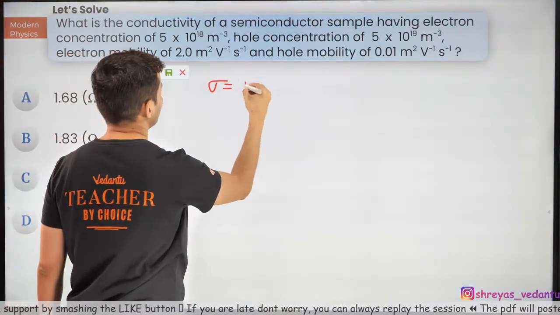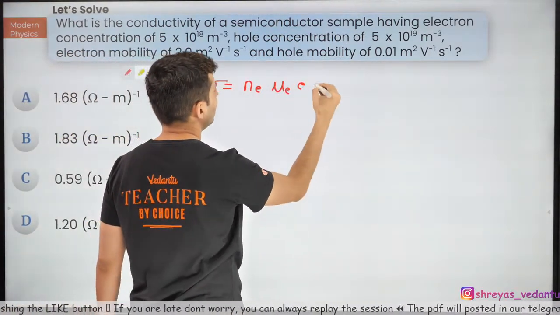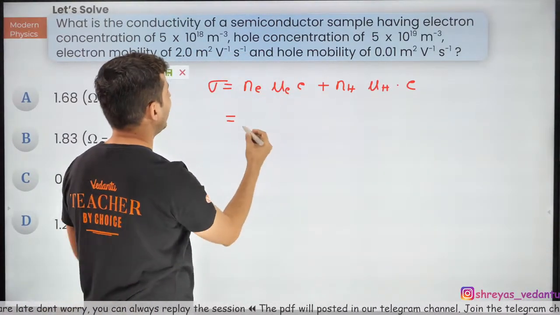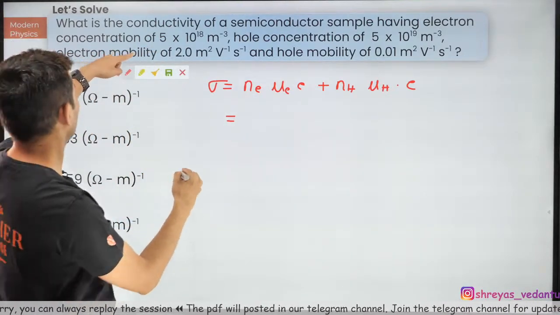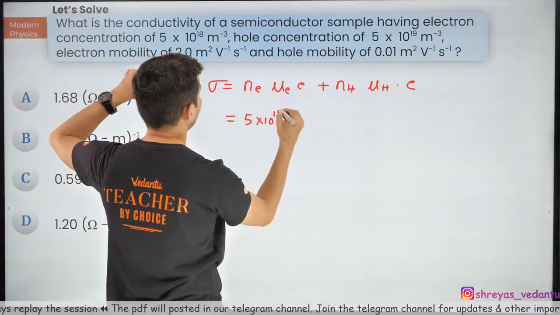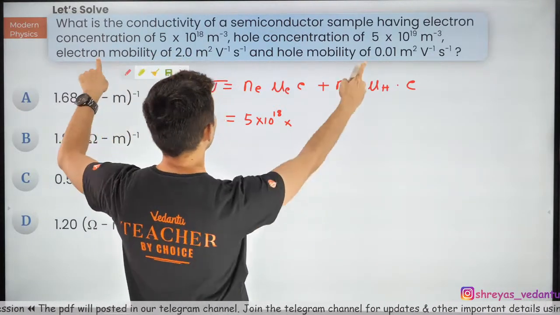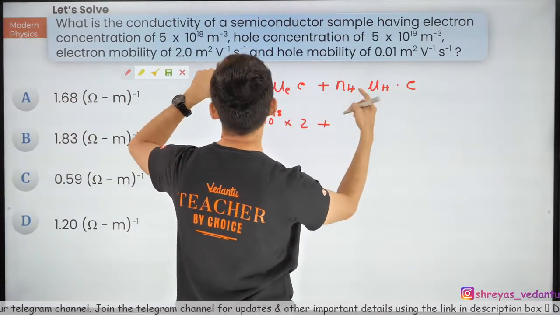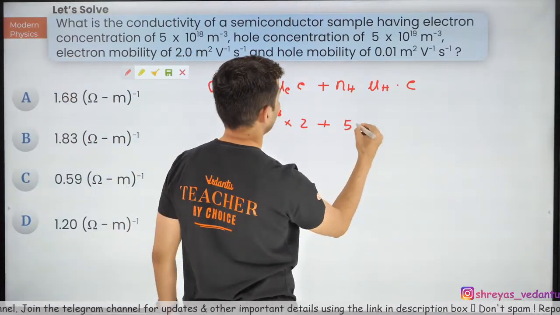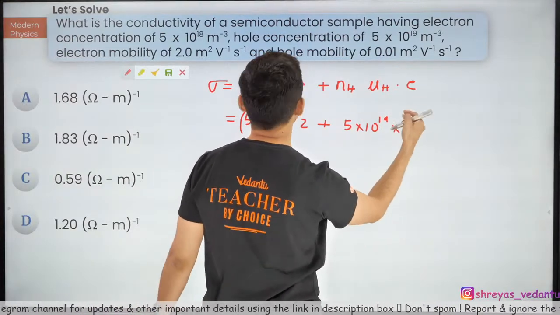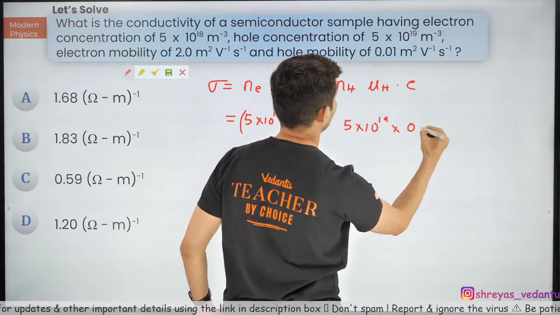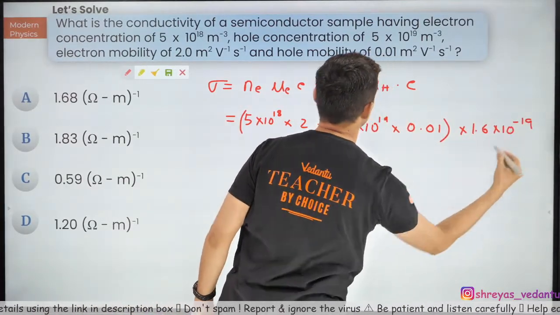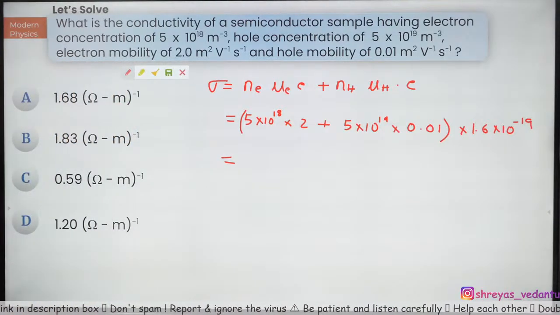Okay, the conductivity, I just told you, it is N_e mu_e E plus N_h mu_h E. So E is common, so N_e, what is N_e? Electron concentration 5 into 10 to the power 18. Mobility of electrons is 2, plus N_h, hole concentration is 5 into 10 to the power 19, and mu_h is 0.01, and this into 1.6 into 10 to the power minus 19. Come on guys, you can do this and see what you are getting.